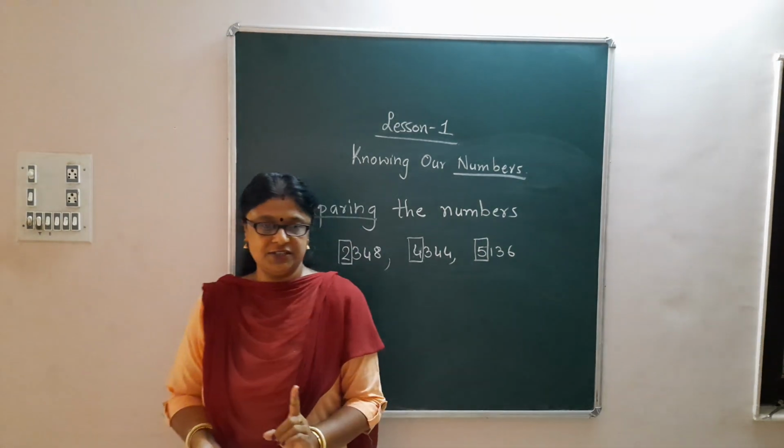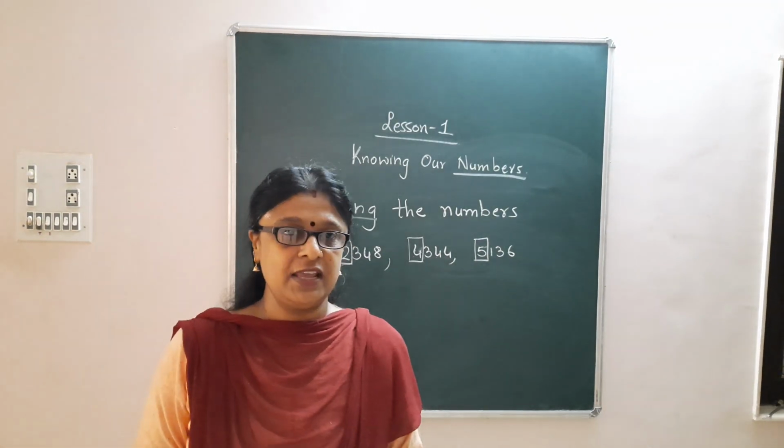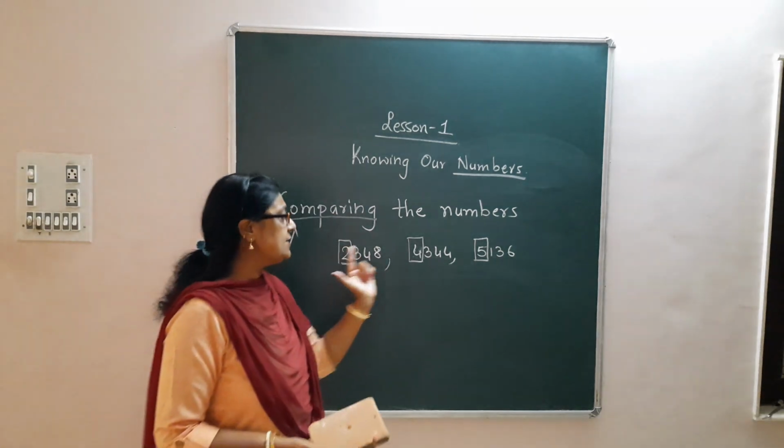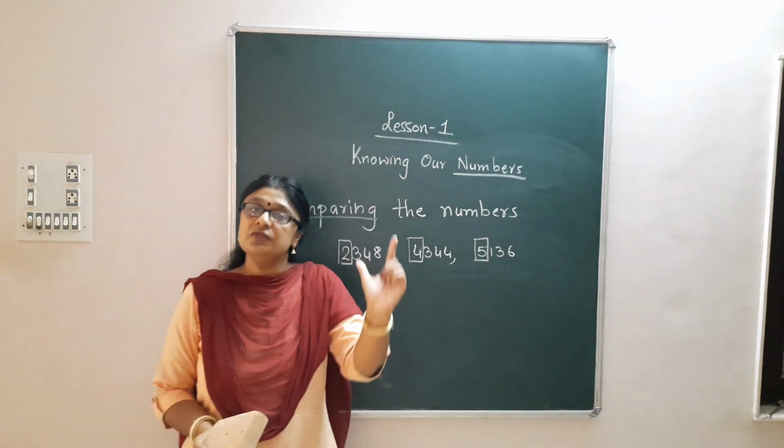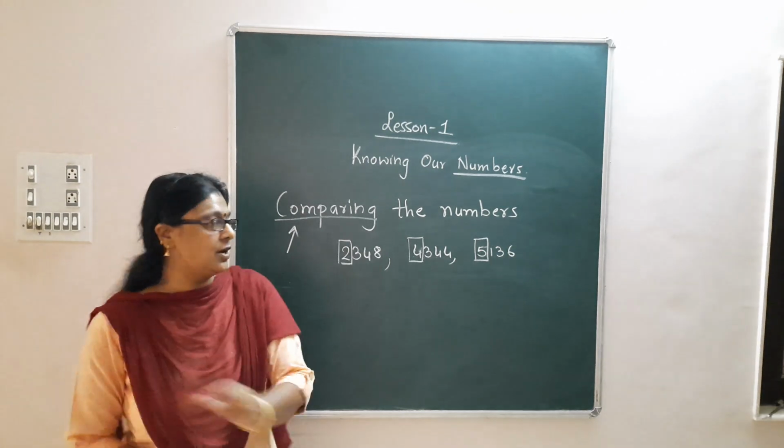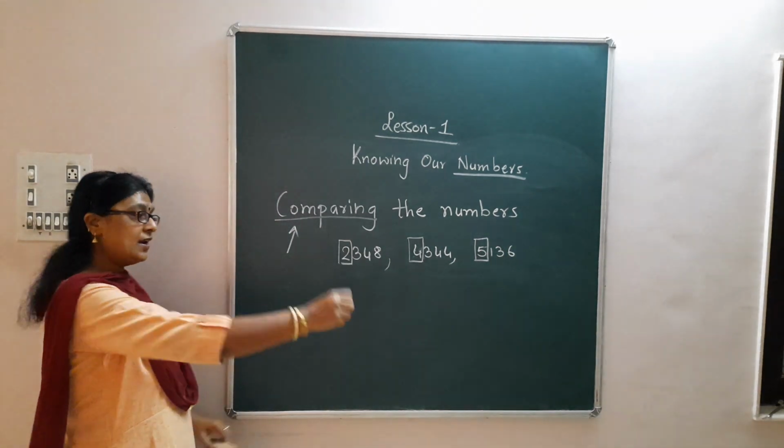So what you have to do is, when you have to compare, first you have to count the number of digits. If the number of digits are the same, move towards the comparison of the first digit of each number. Fine? Let me give you another example.